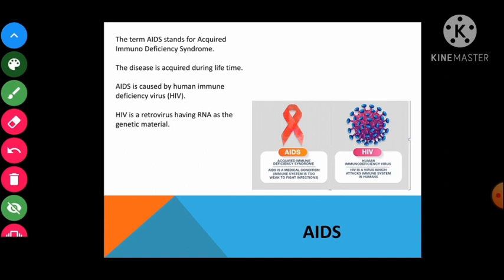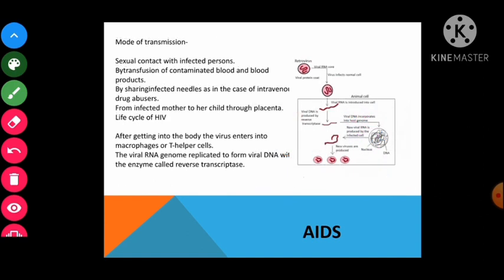Now let us discuss the mode of transmission. Sexual contact with an infected person, transfusion of contaminated blood or blood products, sharing of infected needles, and from the infected mother to the child. So these are the high risk categories of transmission.